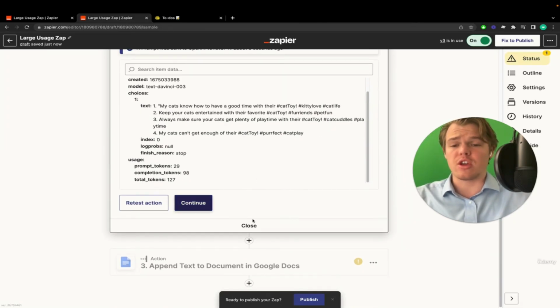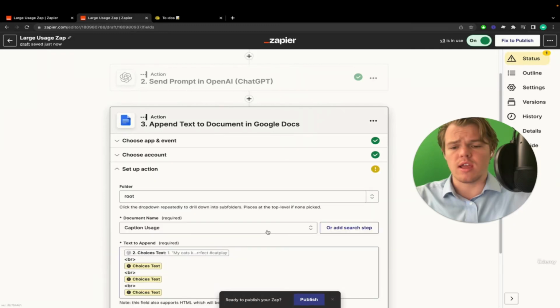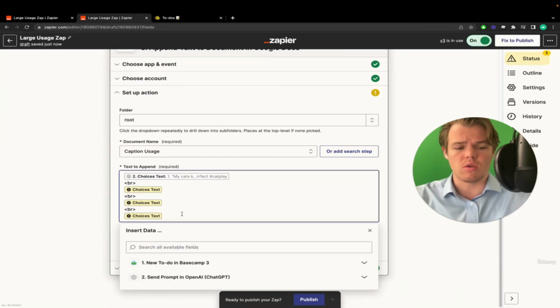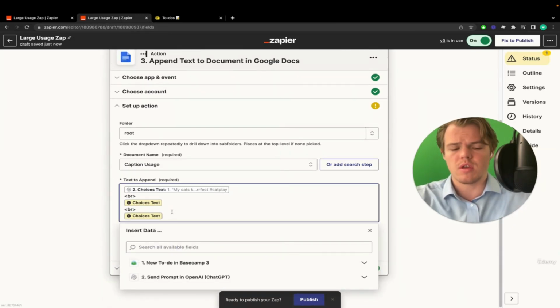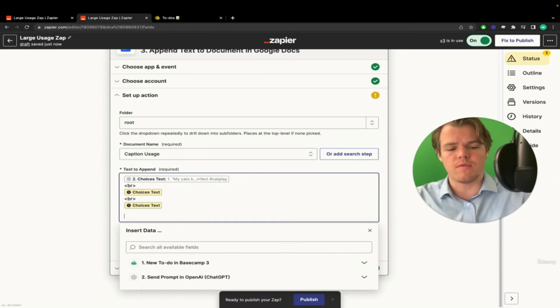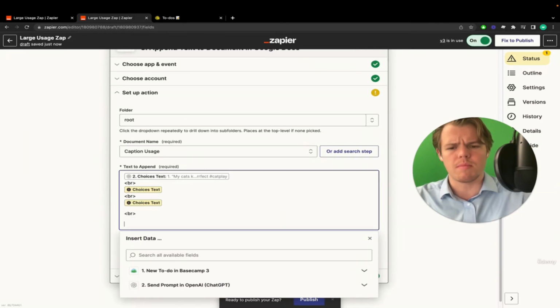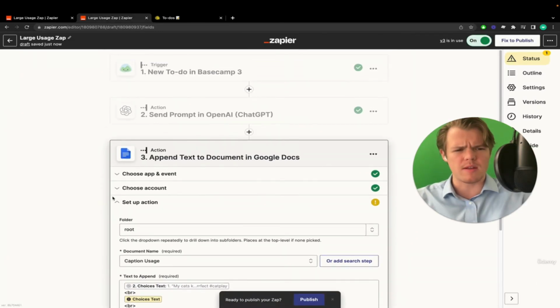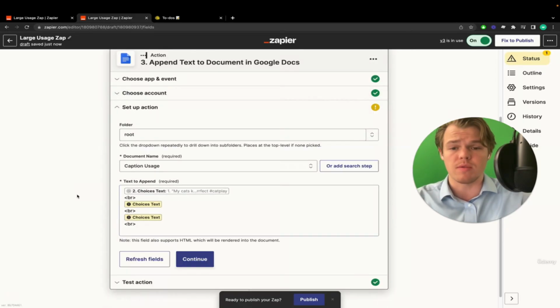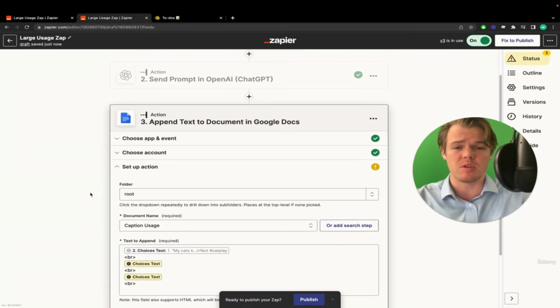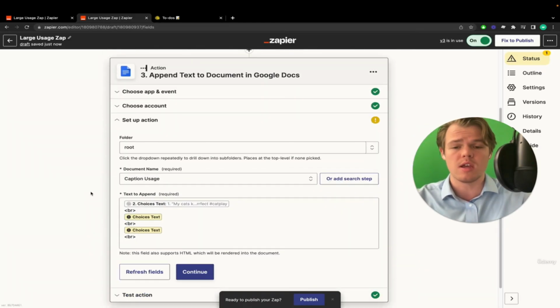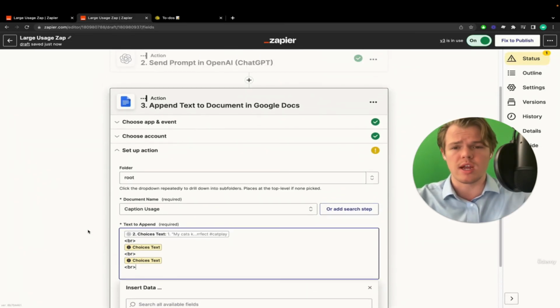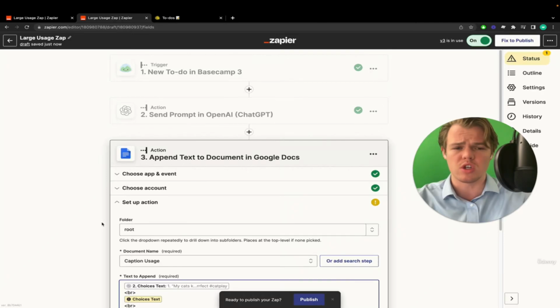And in theory, I could take this right away, chuck it in here, and we'd just go like this, right? But let's say for some reason you want to make it a little more complex, because you want to have it separated rather than one big data block. Because in theory, this could be it. I've solved the issue. I have fewer zaps being used, 1 AI prompt being used. It would be cheaper usage at this point, because we only did 1 AI prompt. We just structured it better.